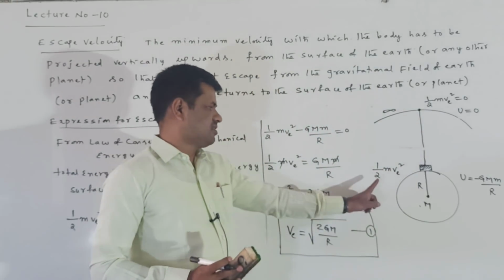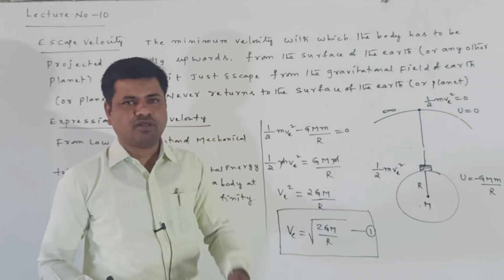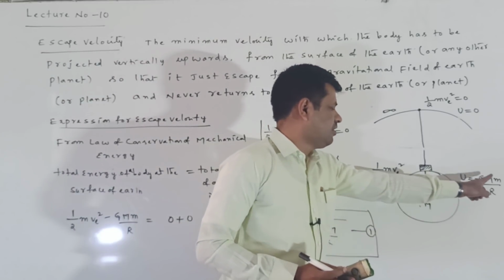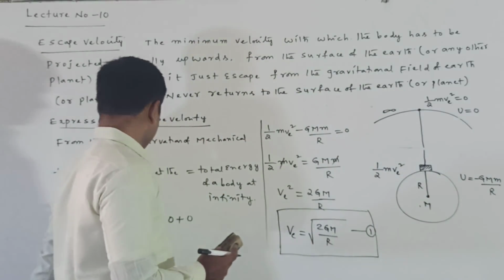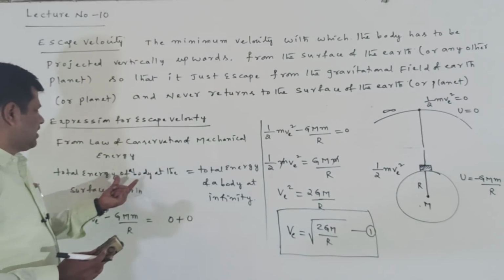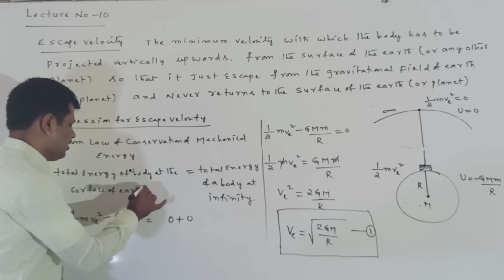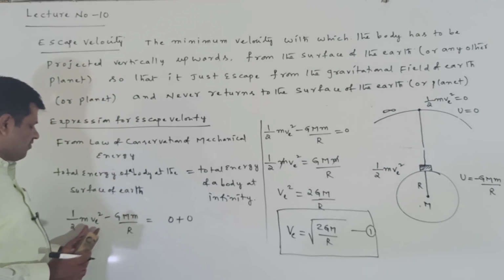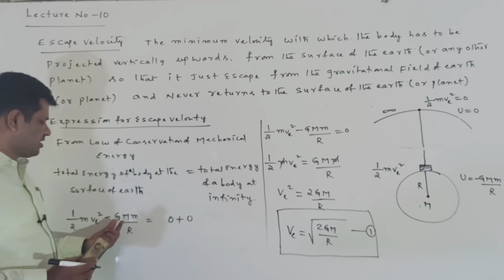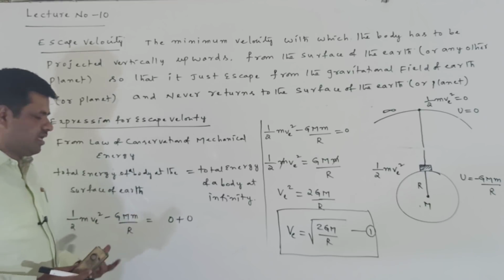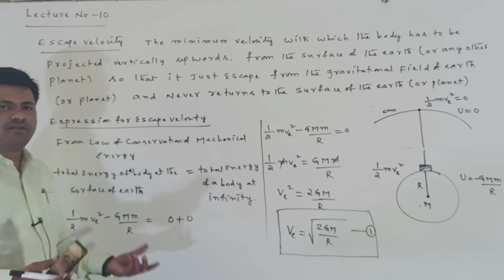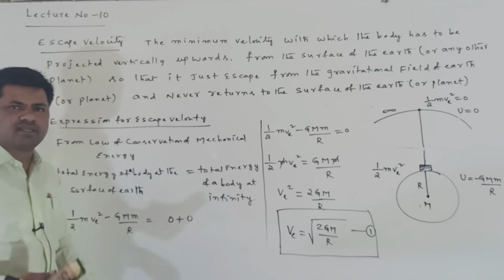On the surface, the kinetic energy is 1/2 mv square and the potential energy is U equal to minus GMm by R. The total energy of the body at the surface of the Earth is kinetic energy plus potential energy, or you can write potential energy plus kinetic energy also.